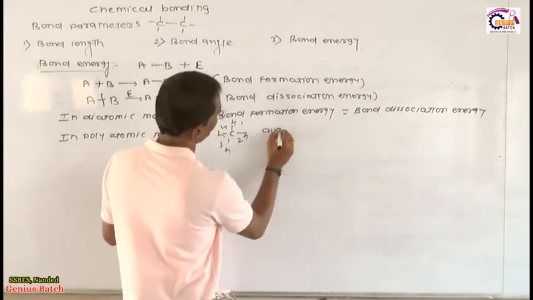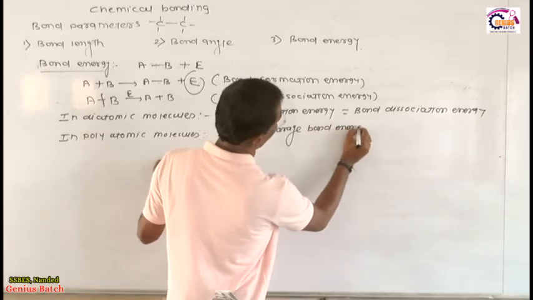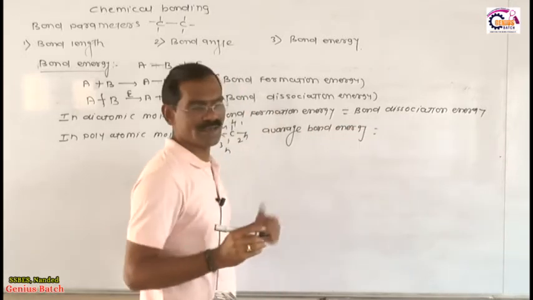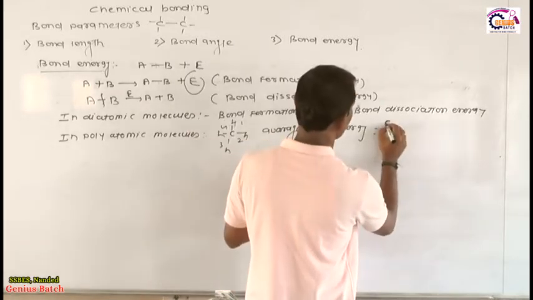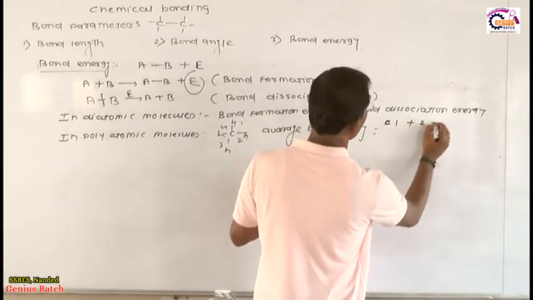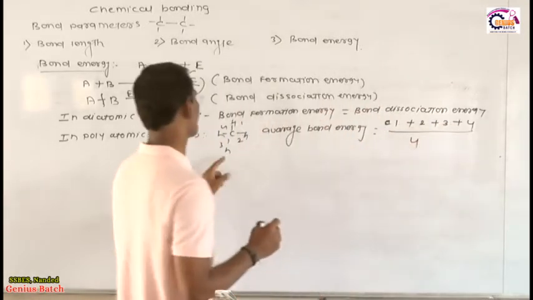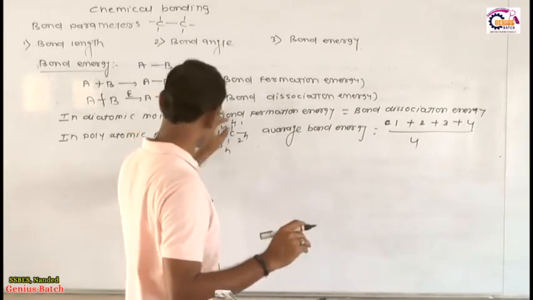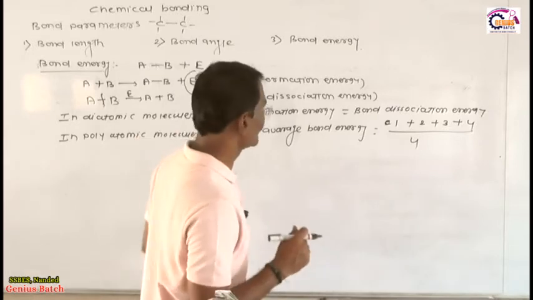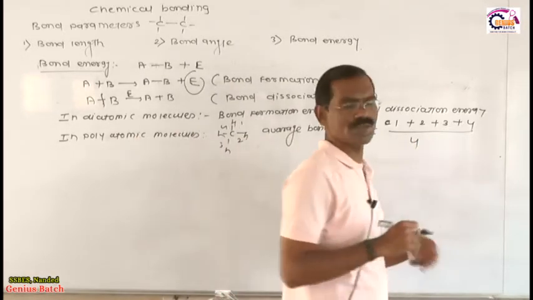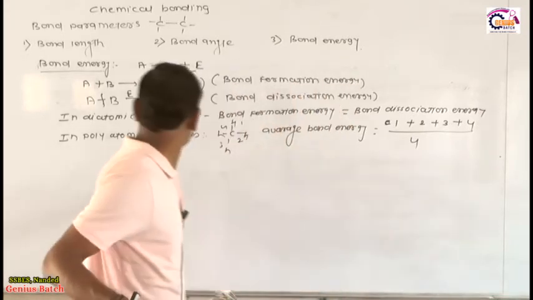Then at that time we calculate the average bond energy. How to calculate the average bond energy? You consider the bond energy of the first C-H bond, second C-H bond, third C-H bond and fourth C-H bond, divided by 4. All the energies are given, you add all the energies, and the average of all these bond energies is called the bond energy of this particular polyatomic molecule.